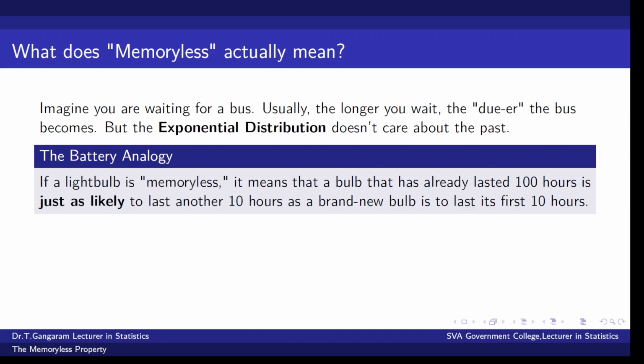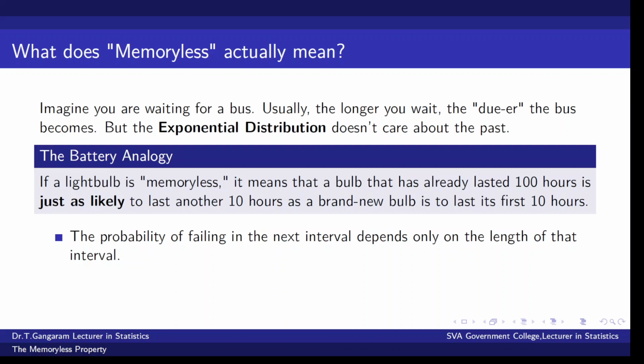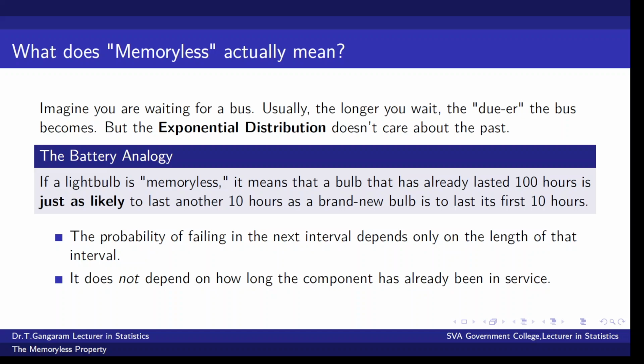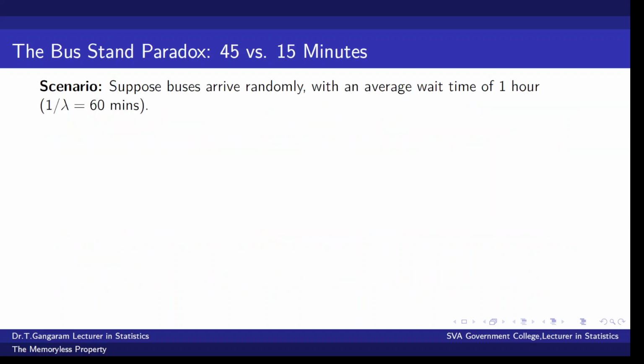The battery analogy: if a light bulb is memoryless, it means that a bulb that has already lasted 100 hours is just as likely to last another 100 hours as a brand new bulb is to last its first 100 hours. They are both equal. The probability of failing in the next interval depends only on the length of that interval. It does not depend on how long the component has already been in service.